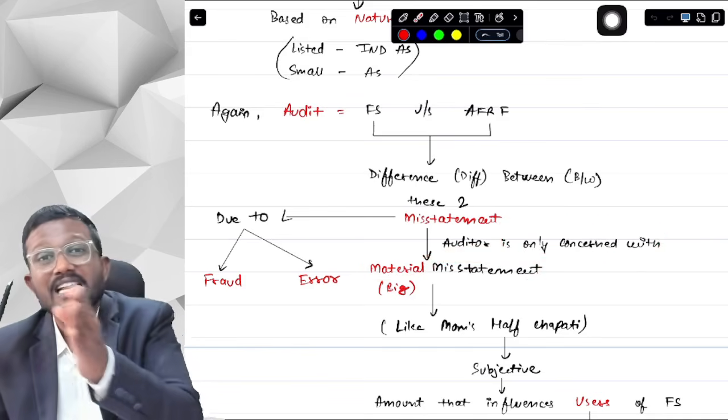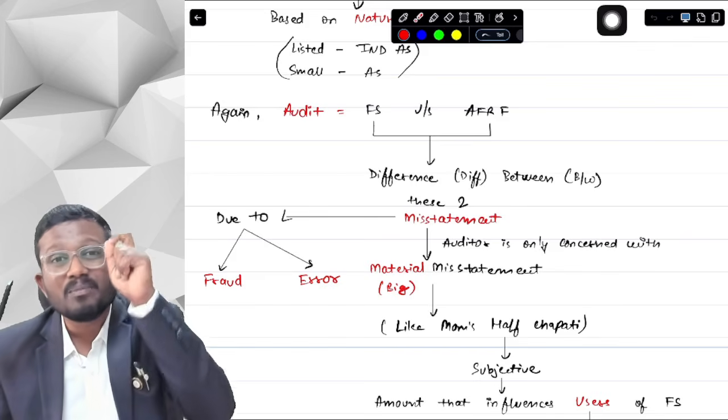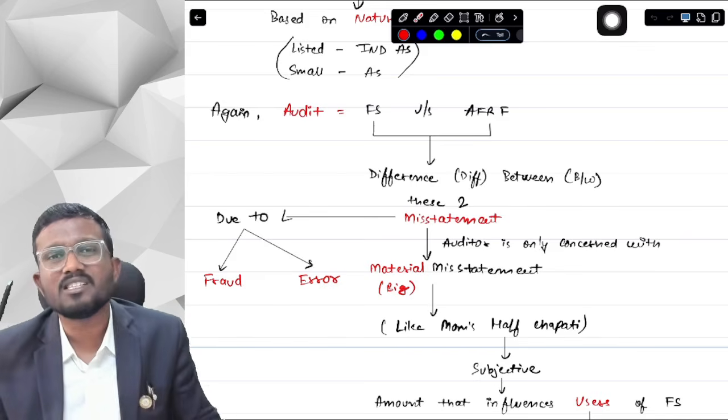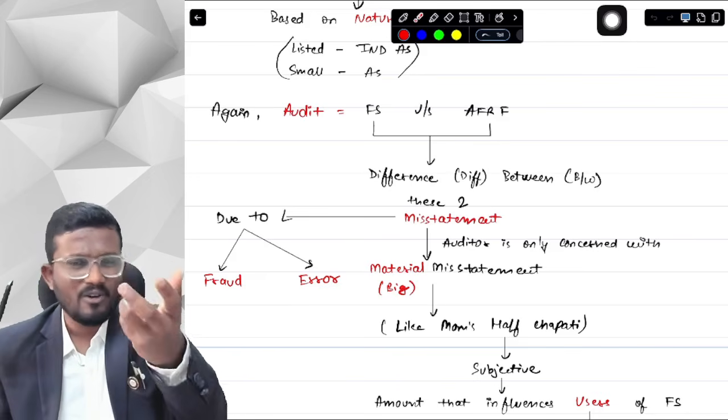Now, what is material misstatement? Material here means bigger. We are only concerned with bigger misstatements. We are not concerned with smaller misstatements. I hope you have heard that dialogue.